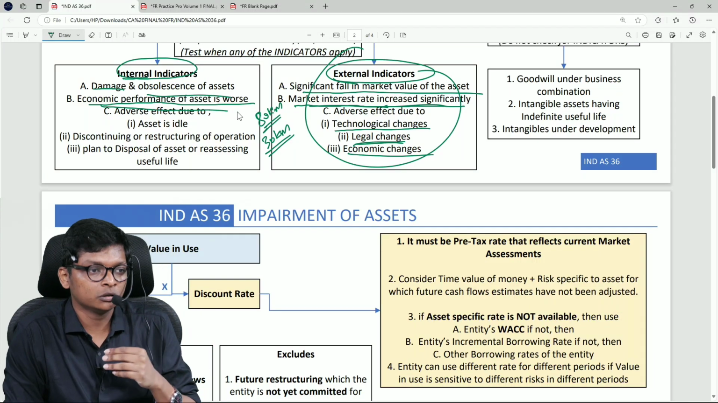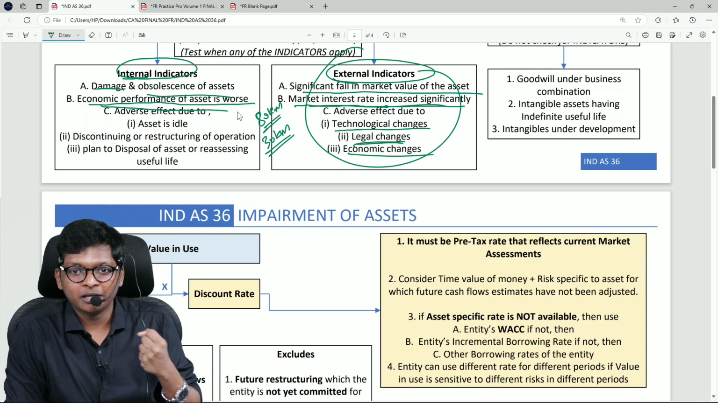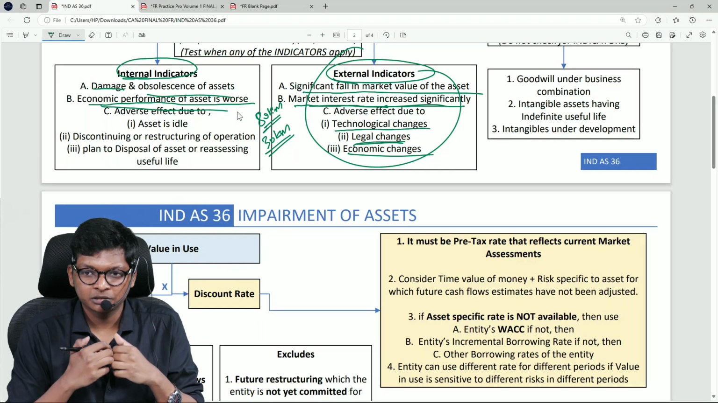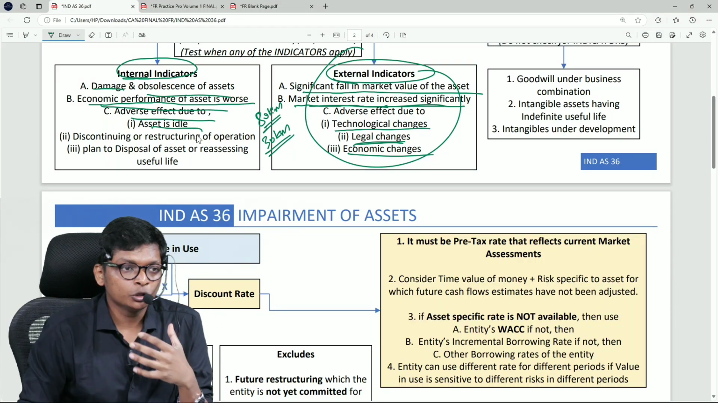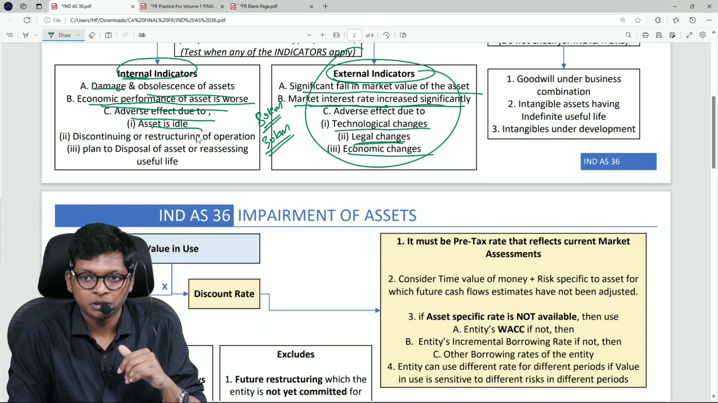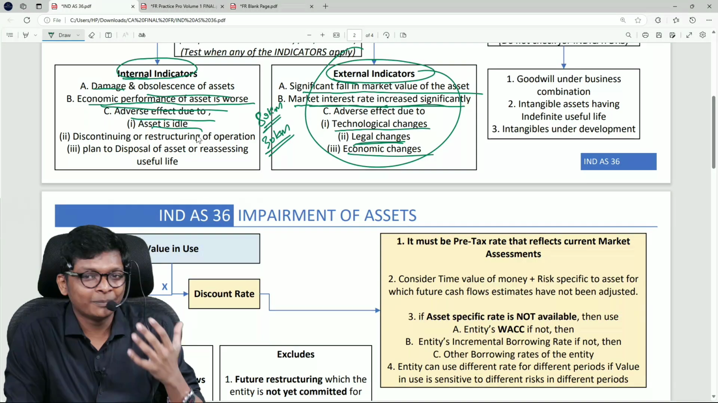Ola's service is not good. So internally, I will do some indicators for the asset. Adverse effect due to asset being idle, you say the value is less. Sir, I am not doing anything, sir. I am on a break, sir.